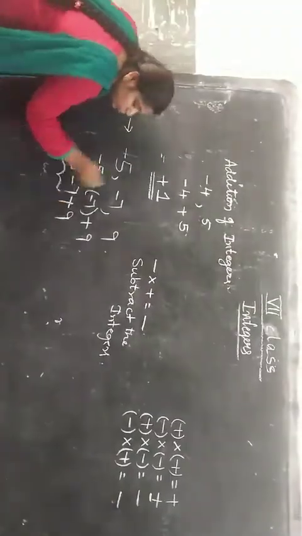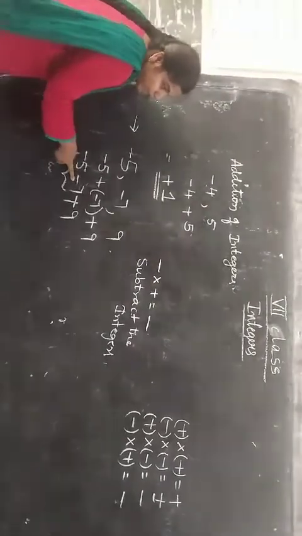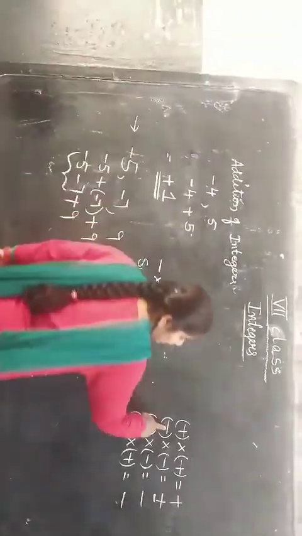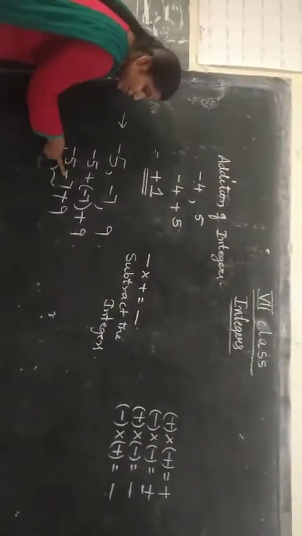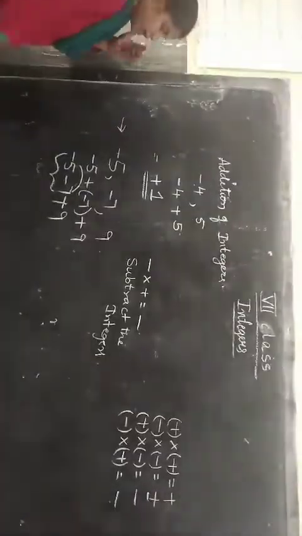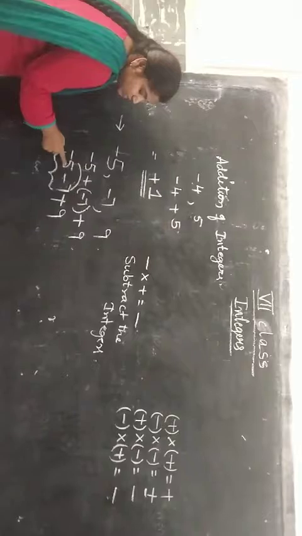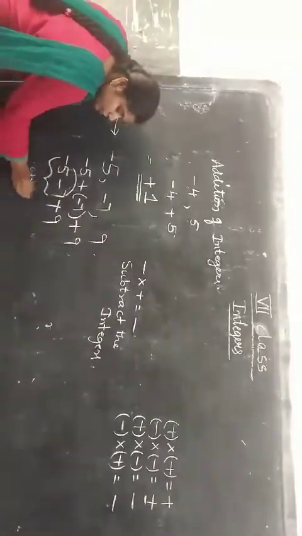Now coming to the first two terms. Minus into minus. What is minus into minus here? Minus into minus is plus. That means we have to add the numbers. We have to add both the numbers, that is 5 and 7. 7 plus 5 is 12.